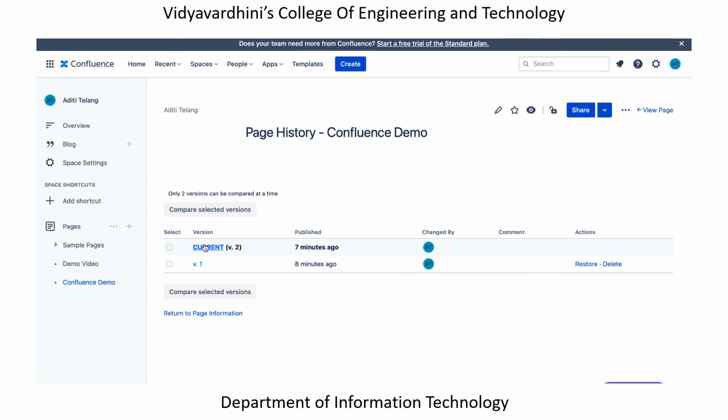That is the reason it is more popular than Word, you can say, and is the reason for which it is used as a means to document things. Because suppose one of the teammates has worked on some version, I have updated it, and suppose the update was unnecessary, I have to roll back to the prior version, I can always do it over here. So basically page history not only tells who has updated it, but also helps us to compare both the versions, like what is the difference, and you can always roll back.